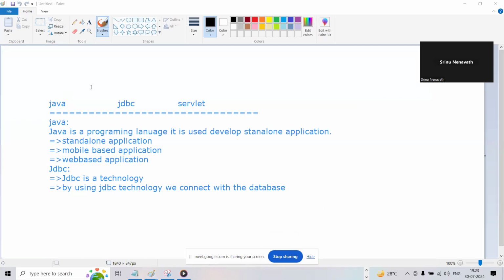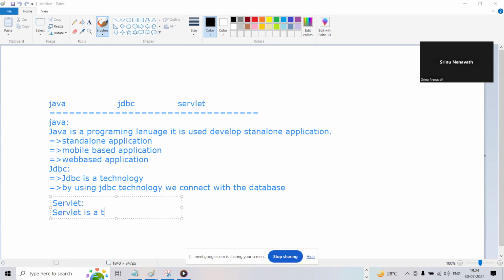Already we have completed Java and JDBC, but it is not possible to develop a web-based application with them. If I want to develop a web-based application, then we go for Servlet technology. See here, Java is a programming language, JDBC is a technology, and Servlet is also a technology, guys. Are you getting it or not? What is the purpose of Java, what is the purpose of JDBC, and what is the purpose of Servlet? Tell me, guys. Servlet is a technology.